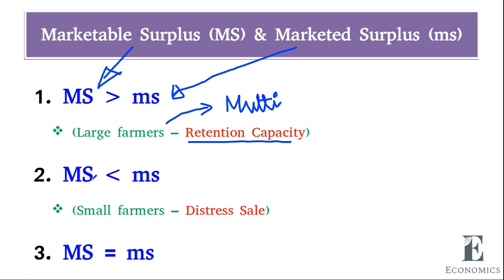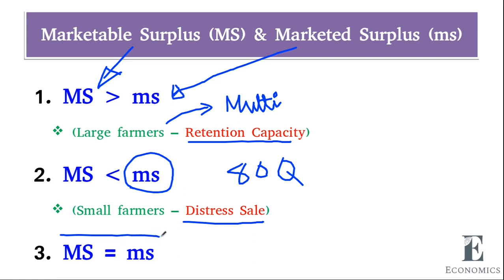Then the second situation, where marketable surplus is less than marketed surplus. In this condition, marketed surplus is high. The ability is only 80 quintals, but the farmer sold more than 80 quintals. That means distress sale. He is not meeting his own need itself, so that causes distress sale.